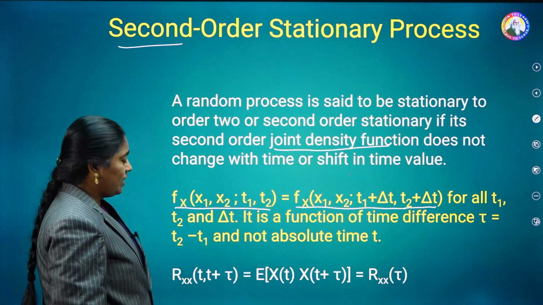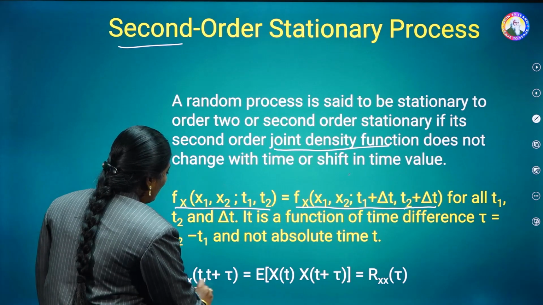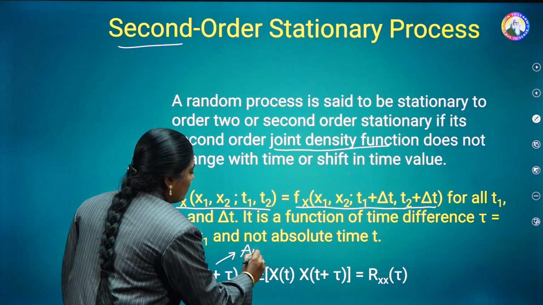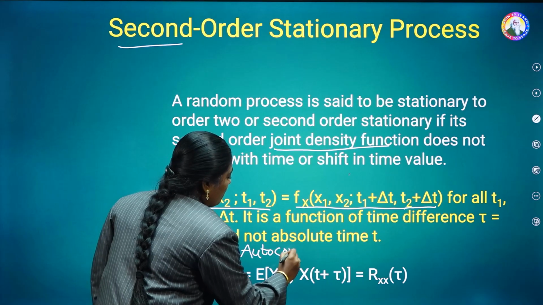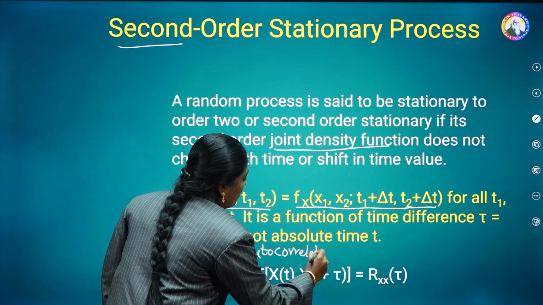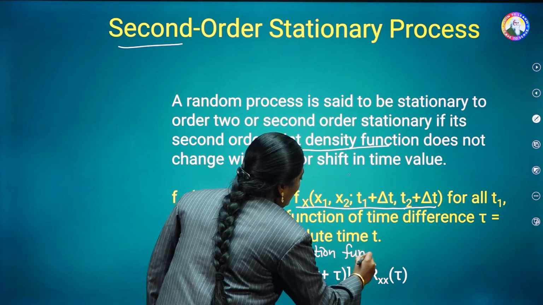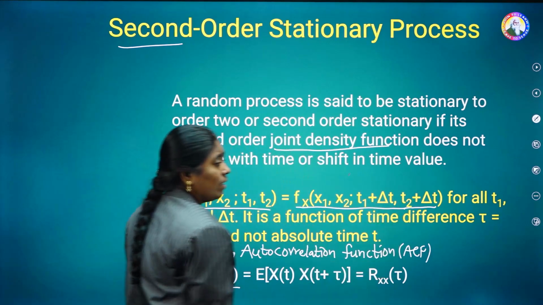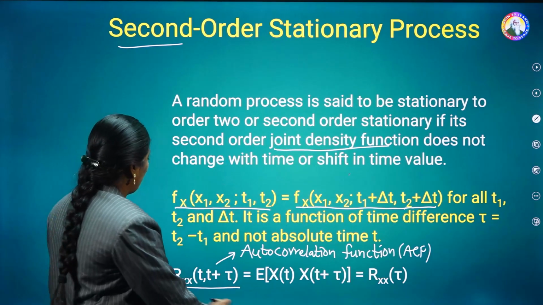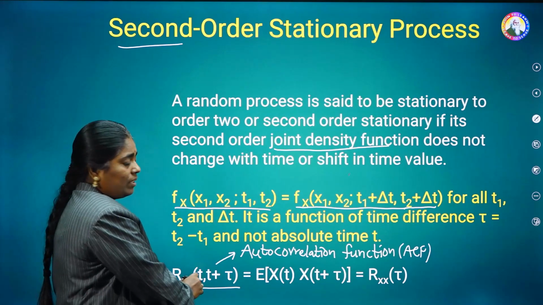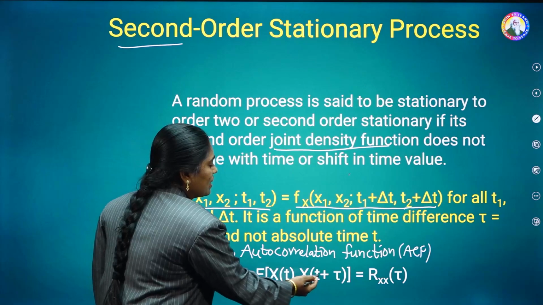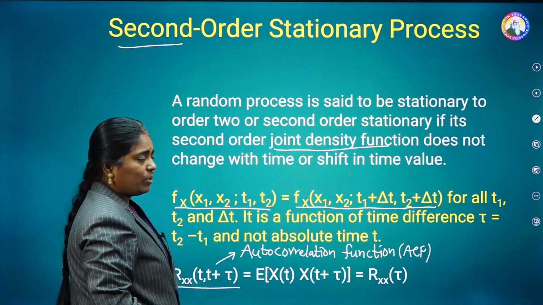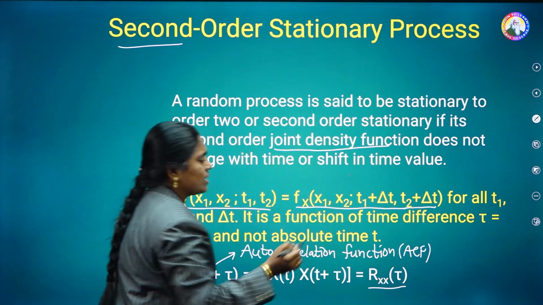For this case, the condition is Rx of t, t plus tau. It is known as the autocorrelation function, shortly known as simply ACF. The autocorrelation function ACF is indicated with Rx of t, t plus tau, which is equal to E of x of t into x of t plus tau. Here, tau is nothing but the difference time t2 minus t1. So, this is equal to simply Rx of tau only.